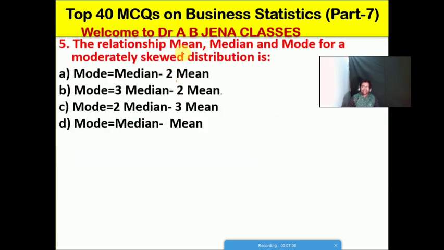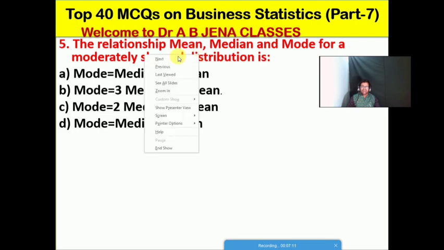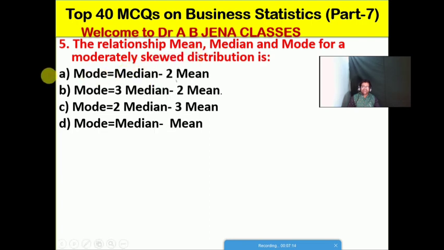Next one हम देखेंगे: the relationship between the mean, median, mode for a moderately skewed distribution is क्या है? A, its mode is equal to the median minus 2 mean. B, its mode is equal to 3 median minus 2 mean. C, its mode is equal to 2 median minus 3 mean. D, its mode is equal to median minus mean. No doubt friends, B is the right option for this MCQ. The relationship between mean, median, mode for a moderately skewed distribution is: mode is equal to 3 median minus 2 mean. So B is the right option for this MCQ.